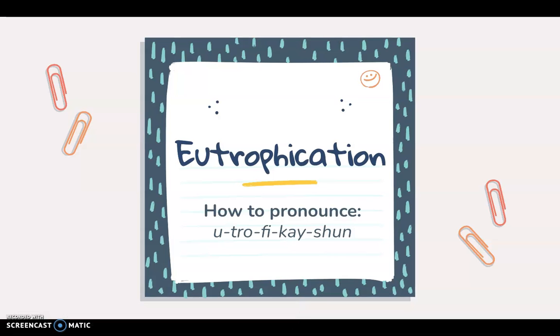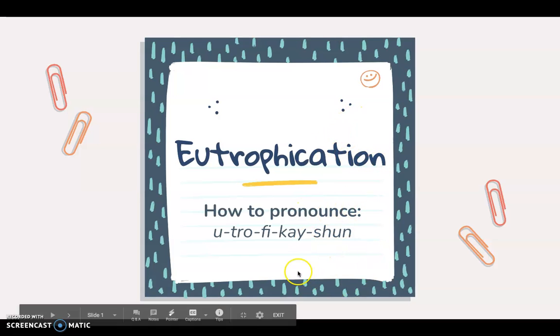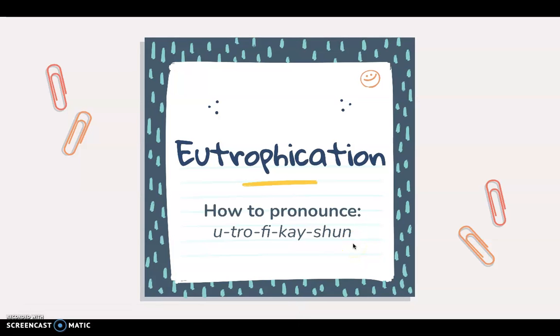Hi everyone. Today you're going to learn about eutrophication. Now this is a long, scary word, so let's practice saying this word. The EU is pronounced U. Then tro, the PHI sounds like F, the CA sounds like K, and the TION is like shun. Eutrophication. Now you practice saying it.